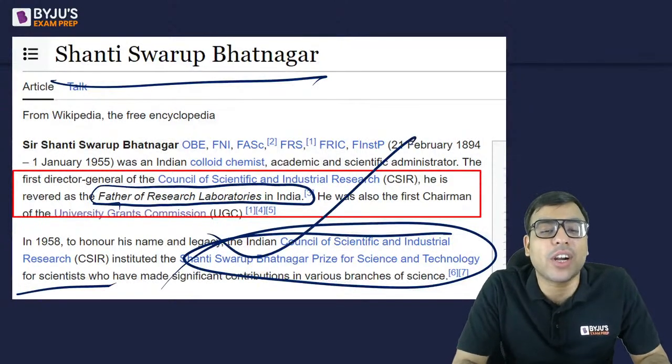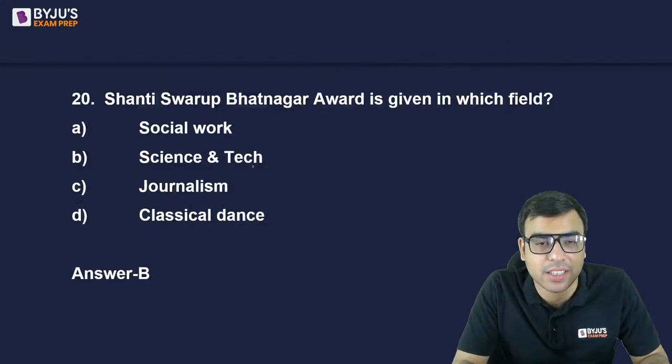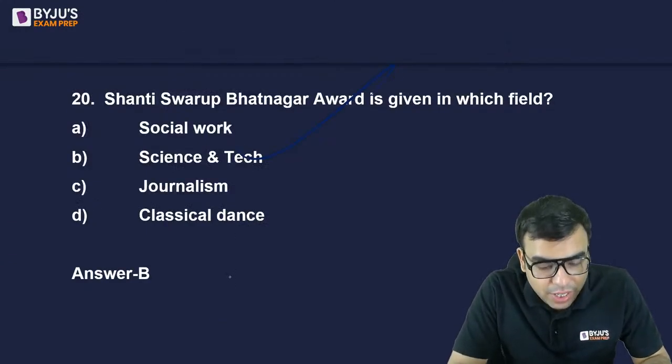So basically, this award is given to scientists who have made significant contributions in various fields, branches of science. ठीक है. So the right answer is B. Yes, Pooja, you're right. Good.